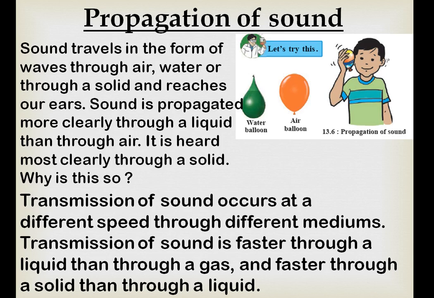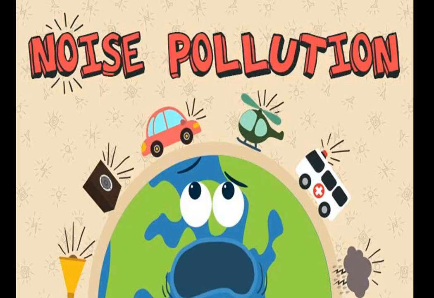In the starting only I compared these things. Whenever we compare, the solid is faster than the liquid, and the liquid is faster than the gas. In this way we can see the propagation of sound.